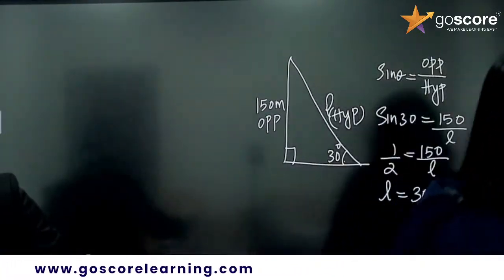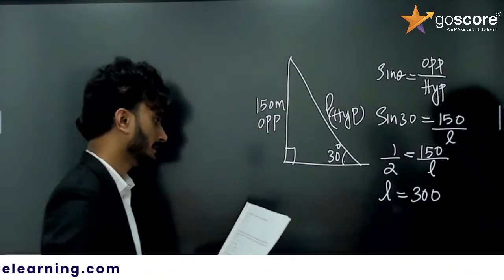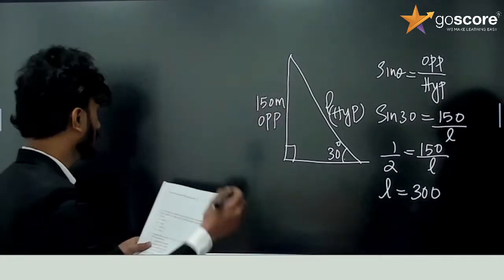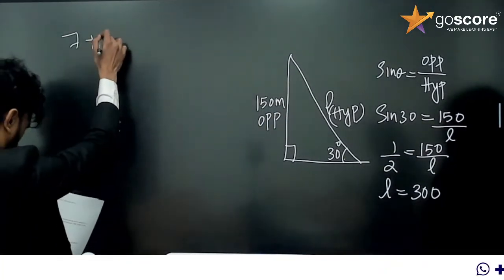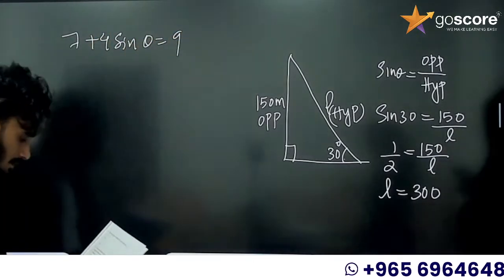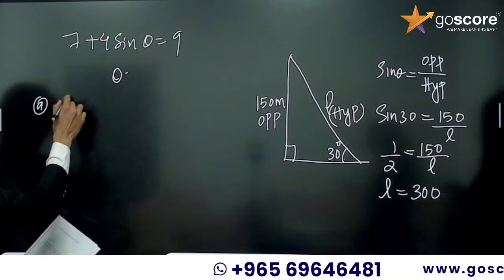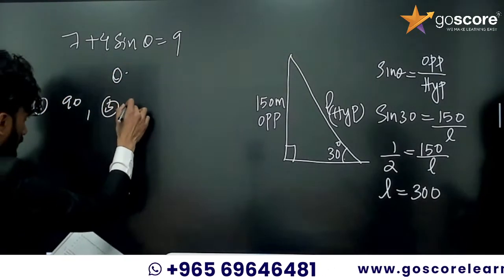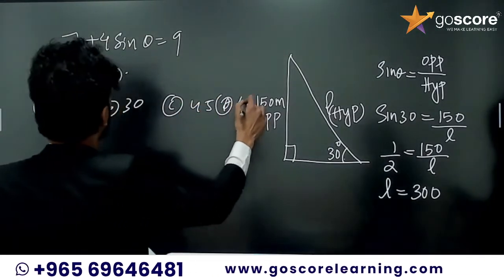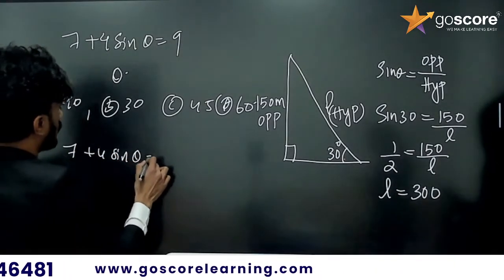Okay, fifth question. If theta is an acute angle and 7 plus 4 sin theta is equal to 9, find the value of theta. Options are A, 90, B, 30, C, 45, D, 60. So 7 plus 4 sin theta is equal to 9.